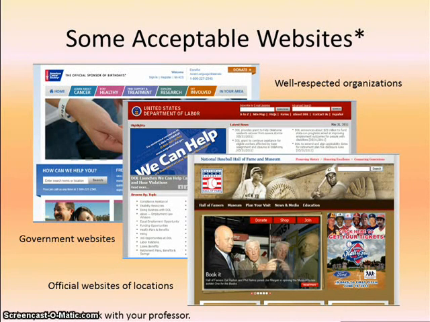Some examples of websites that would likely be appropriate in most cases include government websites ending in .gov, websites of well-respected organizations such as the American Cancer Society, or official websites of locations such as the National Baseball Hall of Fame.